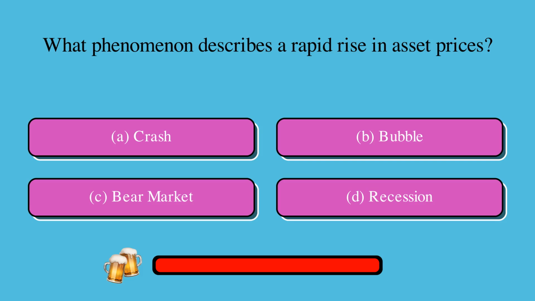What phenomenon describes a rapid rise in asset prices? Is it A, crash, B, bubble, C, bear market, or D, recession? The correct answer is B, bubble.